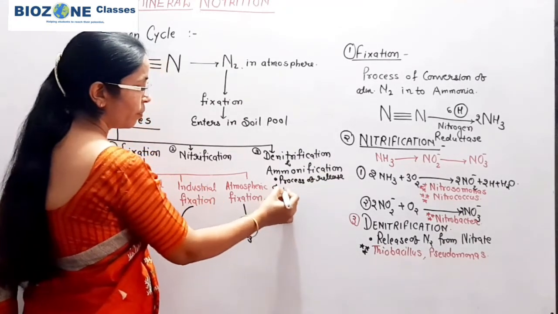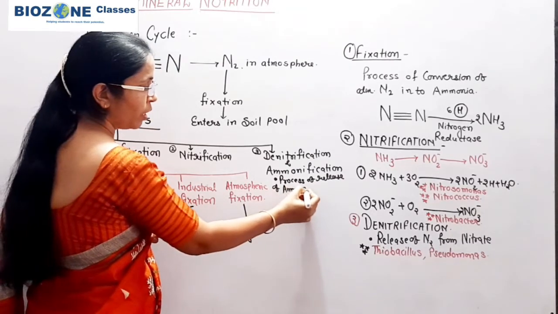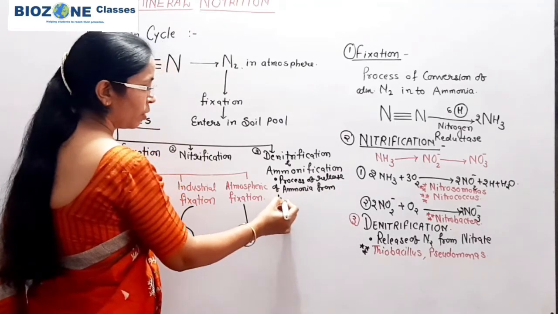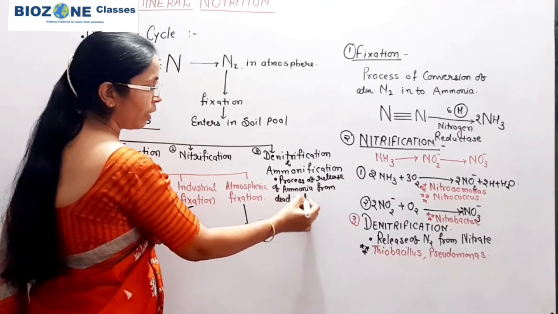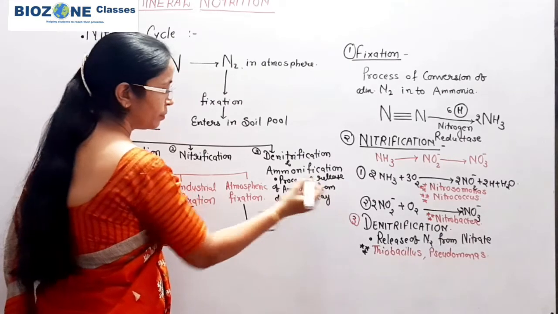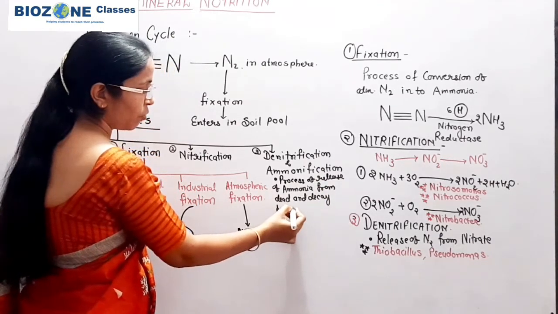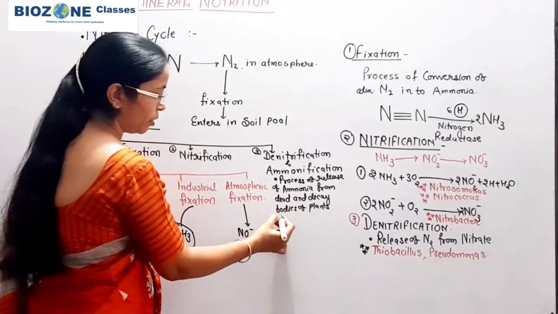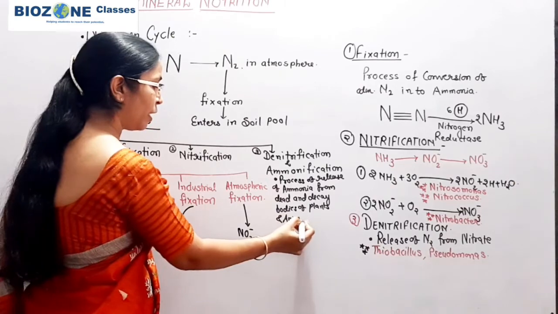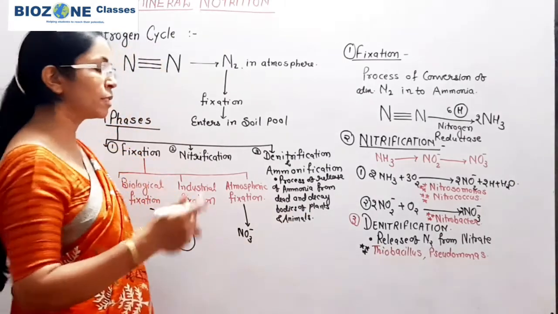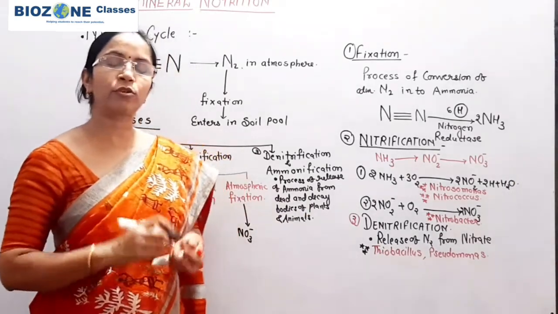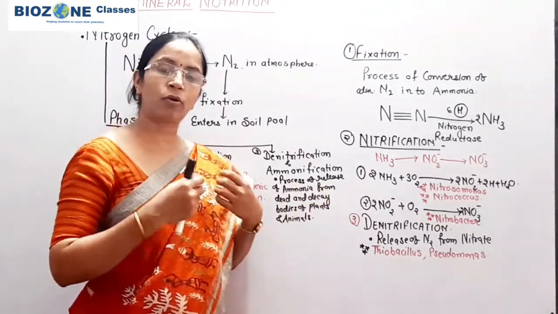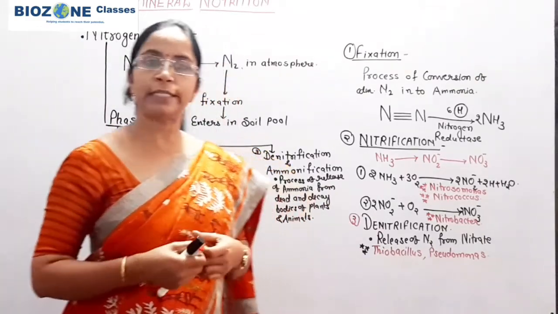release of ammonia from dead and decaying bodies of plants and animals. So again, when the plant and animal bodies come in contact with soil after death, from their dead and decaying bodies, proteinaceous components, hormones, vitamins release ammonia.